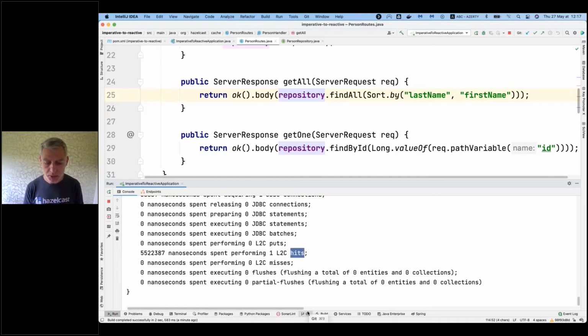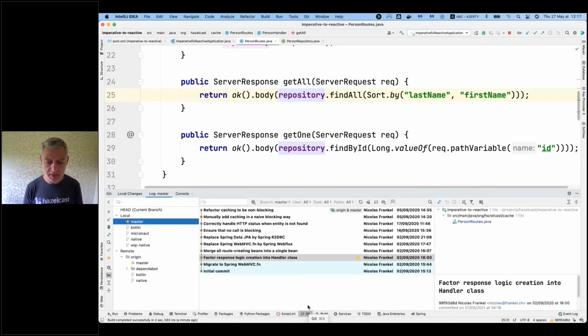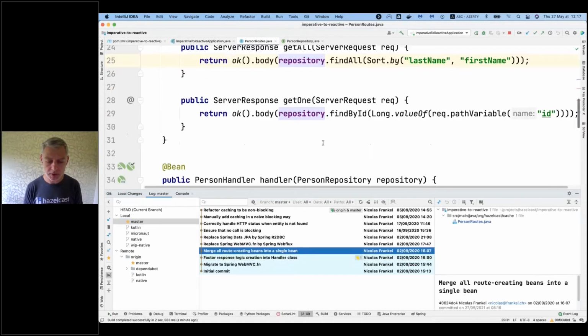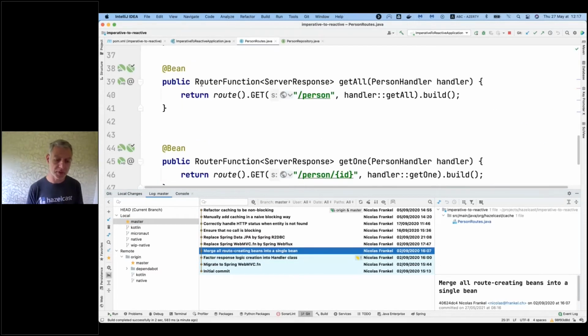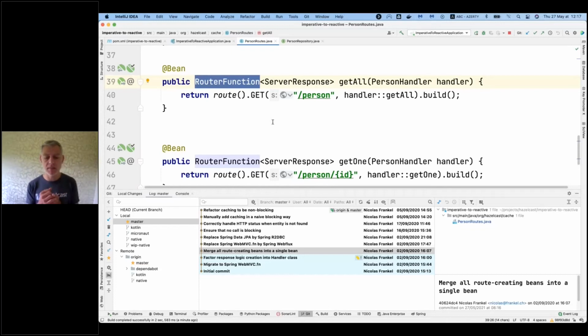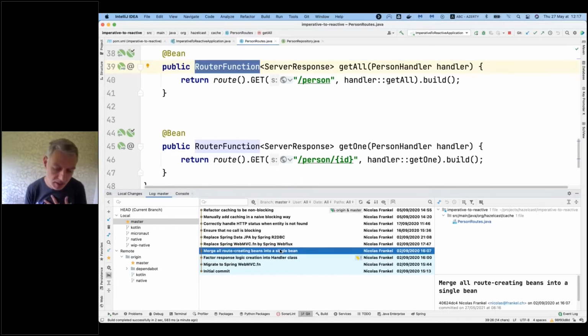Now what we can do is, instead of having different functions that return different beans of router function and they will be merged by Spring, we can regroup the ones that are tied together. Here they are tied together. One is about returning all person, the other is about returning one person. We can merge the routers together and it looks like this.